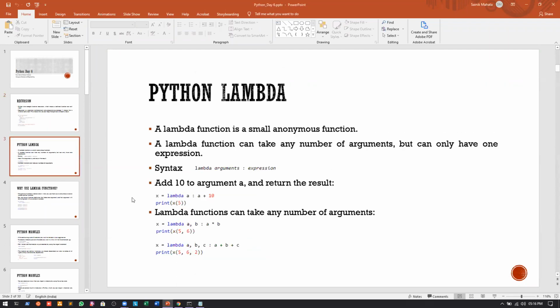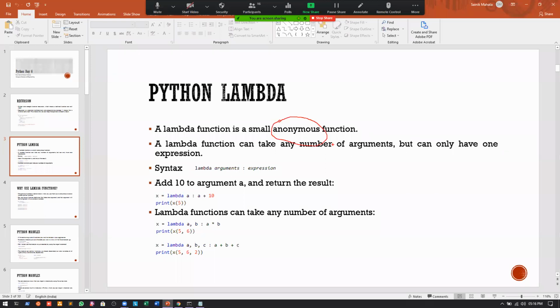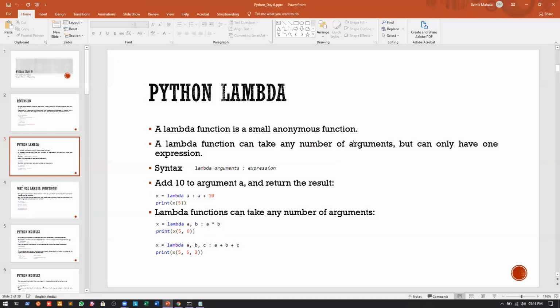Now we will come to a very trivial, I will not say important, topic in Python, and that is called Python lambda. Now, what is a lambda function? We need to understand first. The first statement says that a lambda function is a small anonymous function. This term anonymous is very important. Anonymous means it is a function, but it will not contain a name as such. A lambda function can take any number of arguments, but can only have one expression.